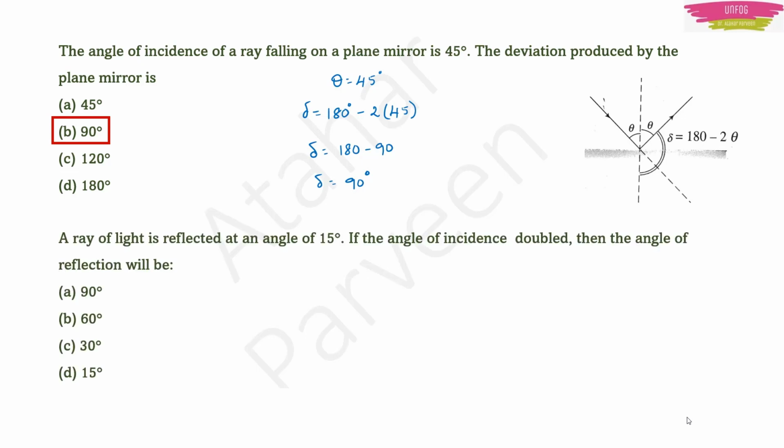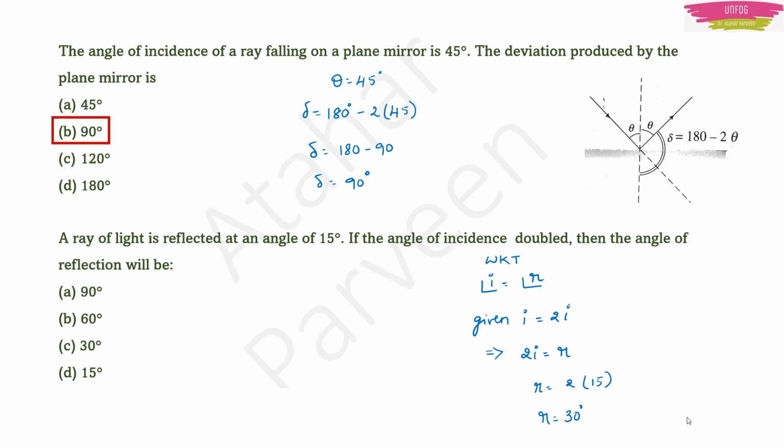Next expected question is, a ray of light is reflected at an angle of 15 degree. If the angle of incidence is doubled, then the angle of reflection will be. Here what they are telling, they have given you the angle of reflection, that is 15 degree. Then they are telling that angle of incidence is doubled. Now one thing we know, that angle of incidence is equal to angle of reflection, right?